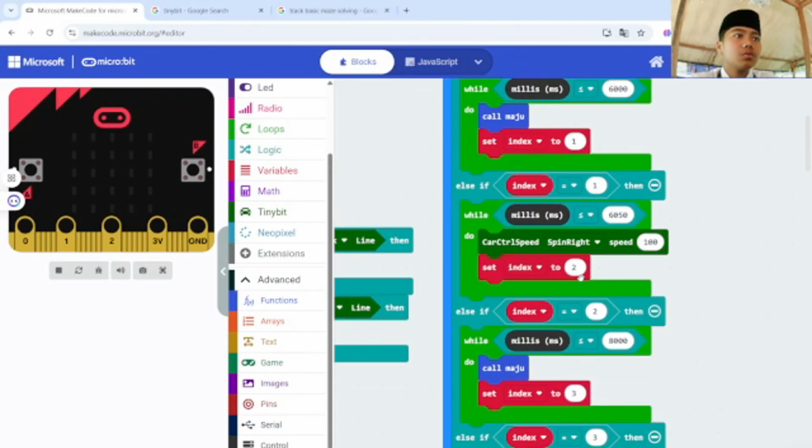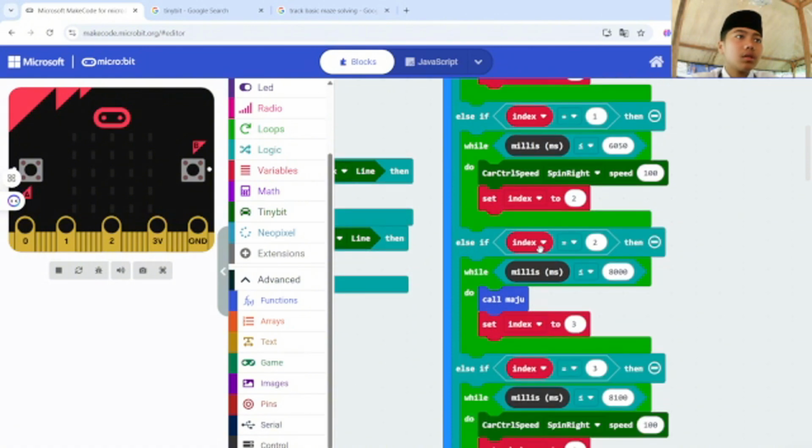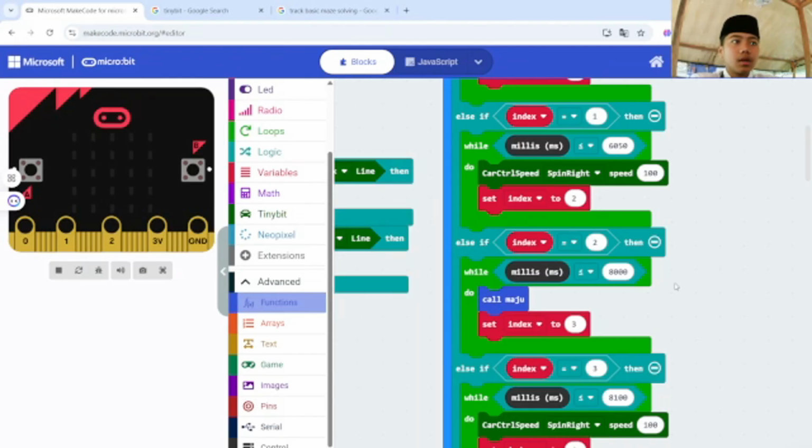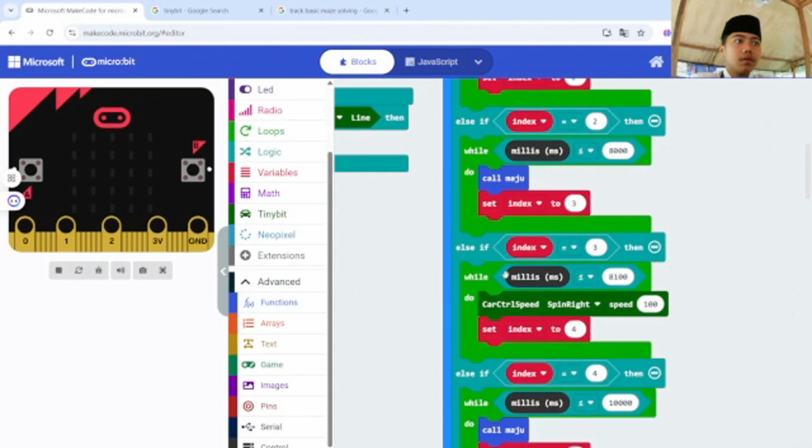Then set index to 2, and then set mills to active, and then do call maju. Where we can get the call maju code? Maybe I will search first because I forgot. This is the function. Your function is call maju. So you just take it and then put it on the while do or the loops. Then set index to 3. And then while mills to active.